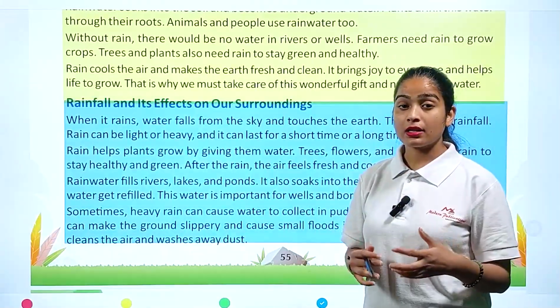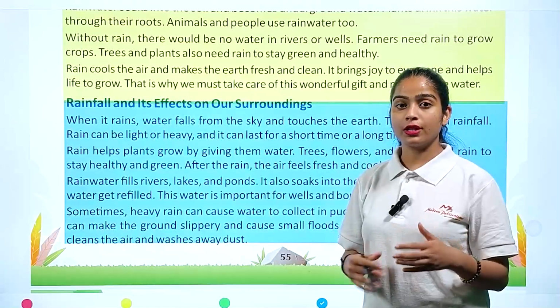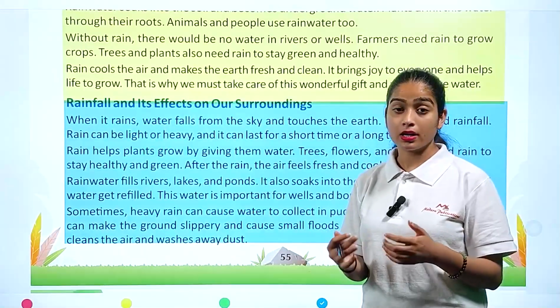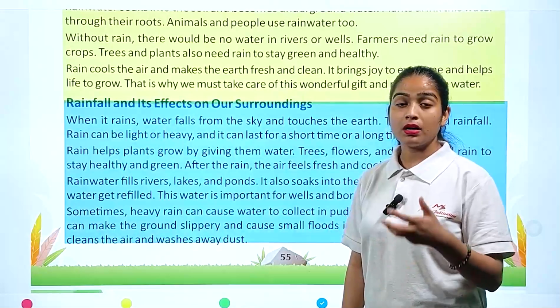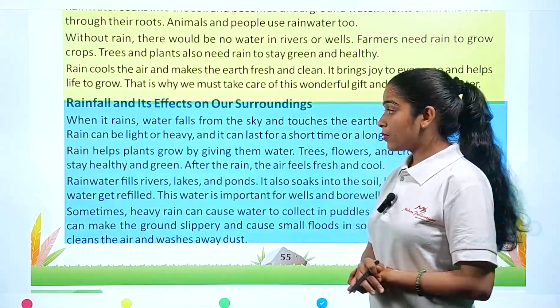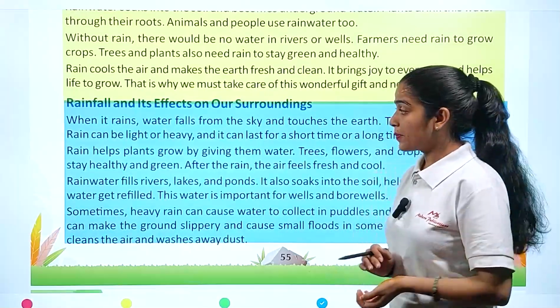Sometimes in the rainy season we have a lot of rain on a daily basis, again and again. Or sometimes rain becomes a blue moon for us, it will not appear for a single day.